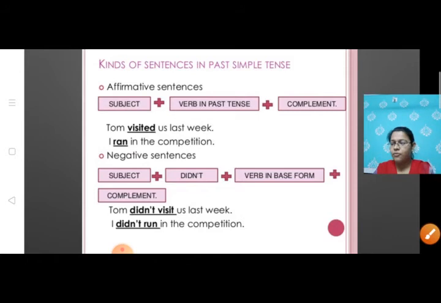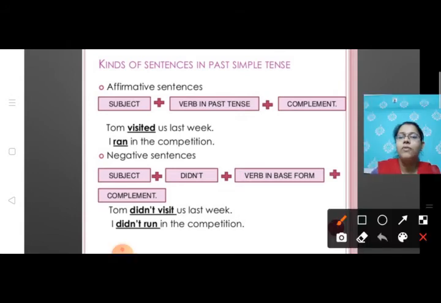Now let's see the formation of negative sentences. For negative sentences, the first thing we are going to use is subject. Then we are going to use did not. Now students, remember that did represents past tense, as we already learnt in the previous table where it was written do is present tense and did is past tense.